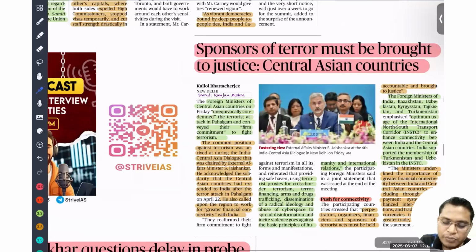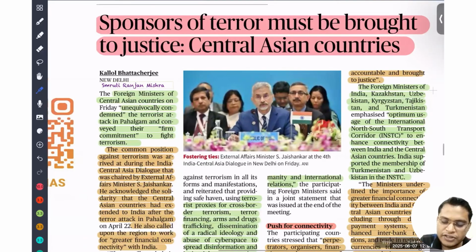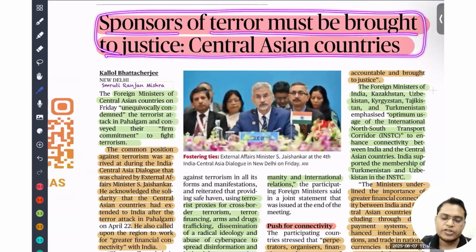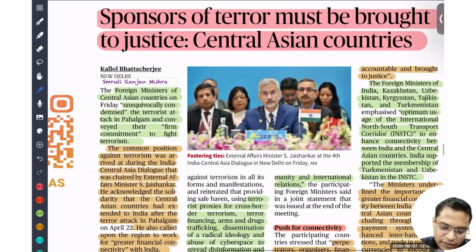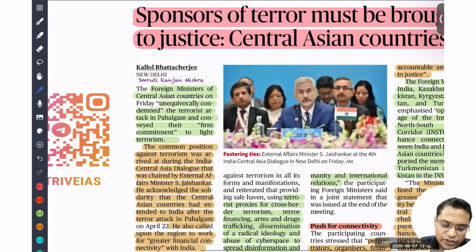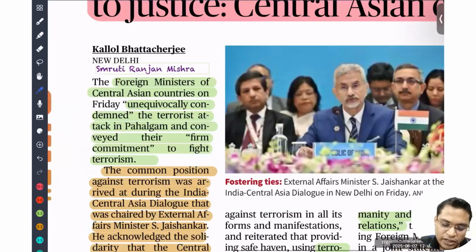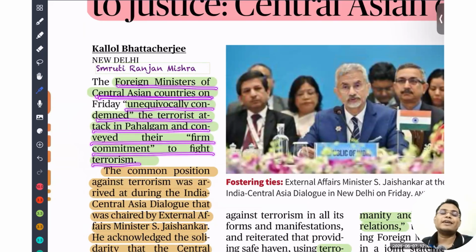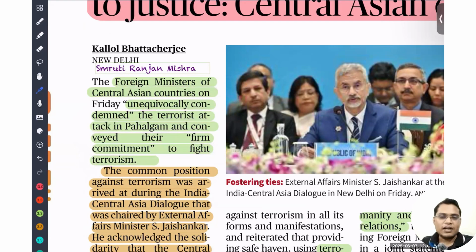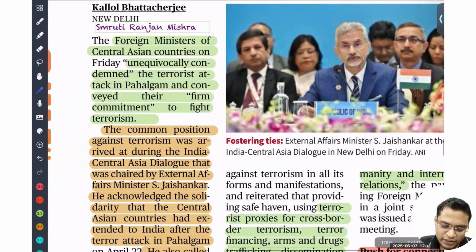So next, this is a very good article. The sponsors of terrorism must be brought to justice, say Central Asian countries. Our relationship with Central Asian countries is very good, so you need to know a lot of things about them. Foreign Affairs Minister S. Jaishankar said Central Asian countries unequivocally condemned the terrorist attack in Pahalgam and conveyed their firm commitment to fight terrorism. They are all together that at any cost we need to fight against terrorism.